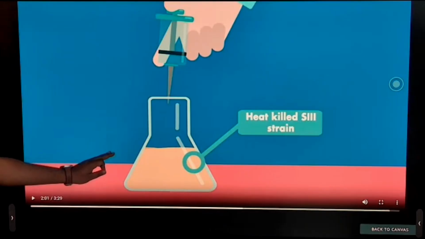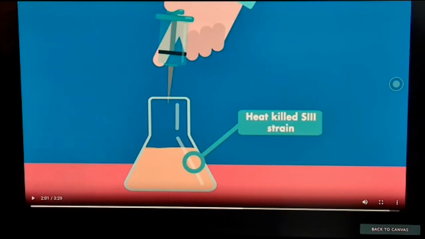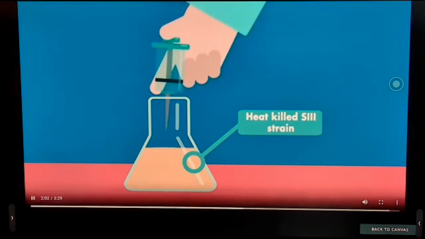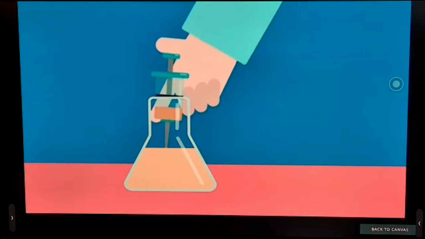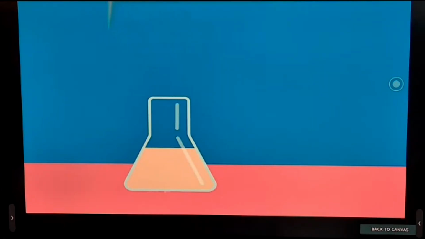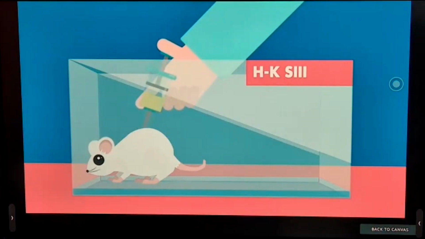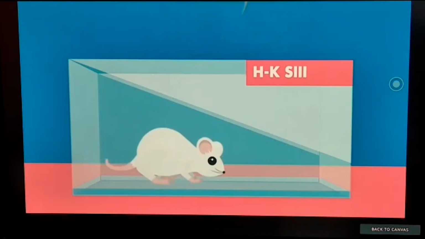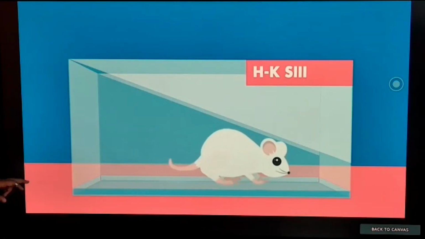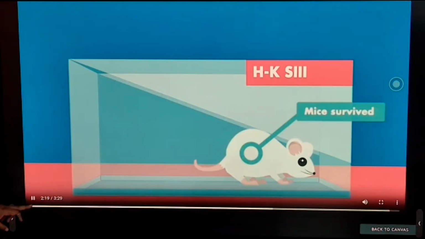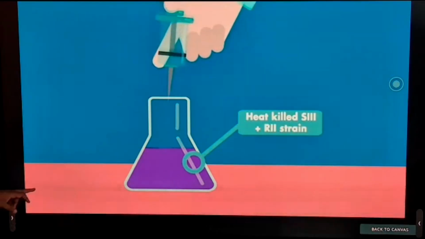So logically, it should cause disease or not? No. So this is heat killed S strain injected into the mouse, and again our mice survived, which is logical also, right?